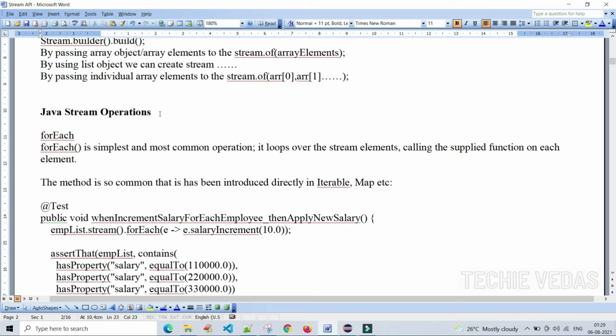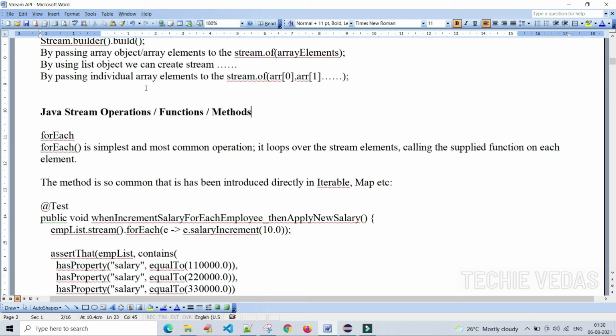Java stream operations, or we can say functions, or methods. These are very, very important in this topic, because so far we know what a stream API is, what it is used for, what its main purpose is, and how to create a stream. But we have to know what the major methods, functions or operations available in the stream API are, because by using all those methods only will we do our work, or do our programs.